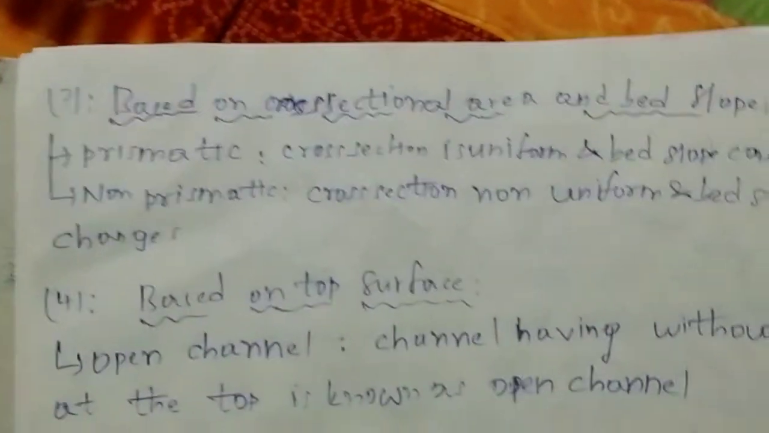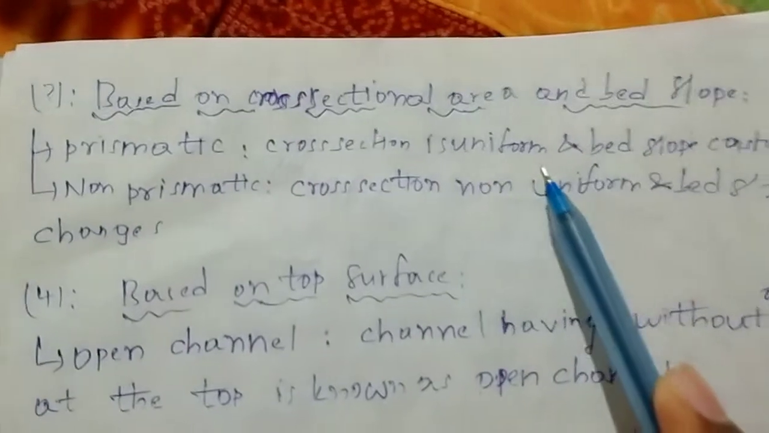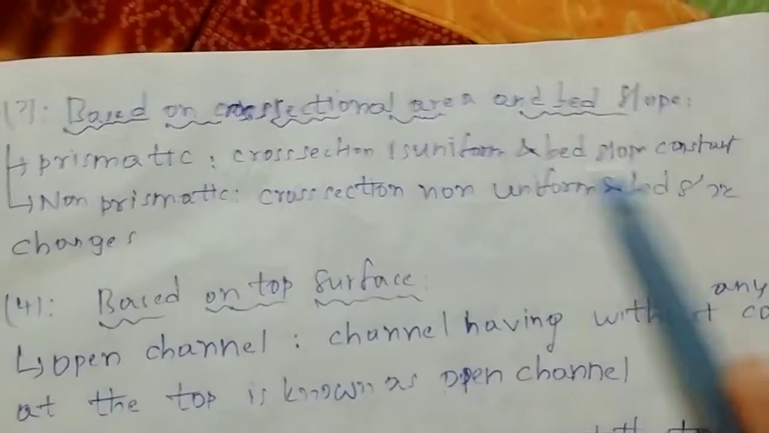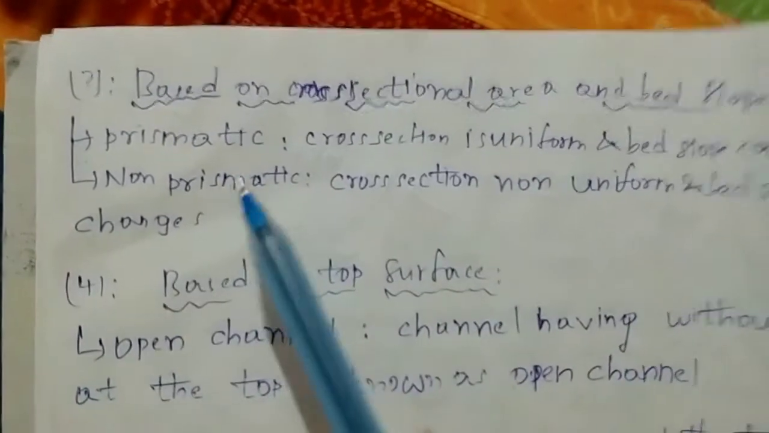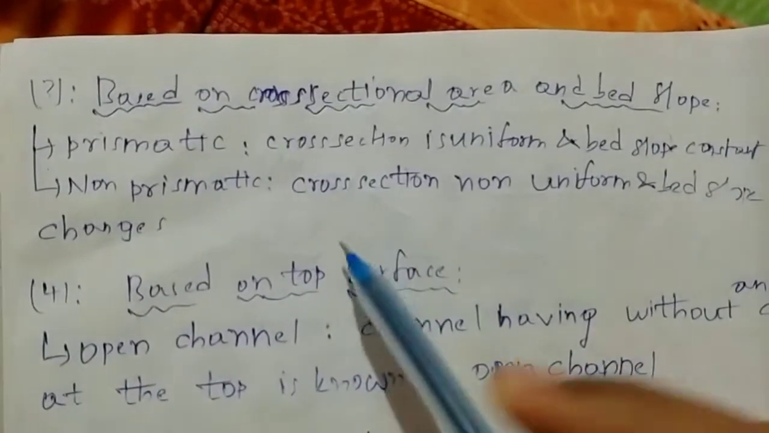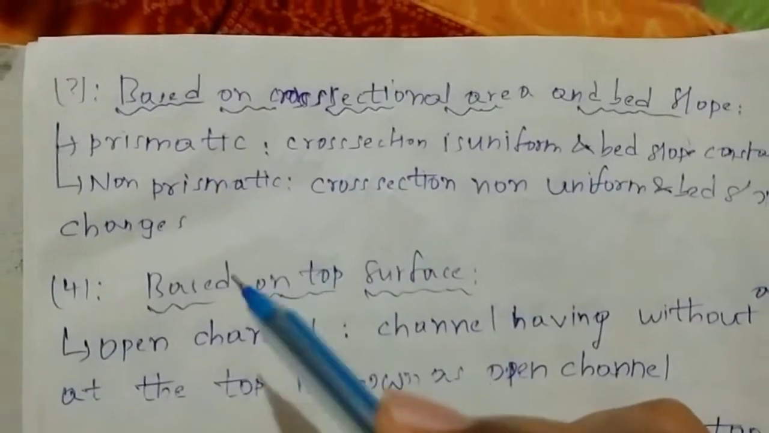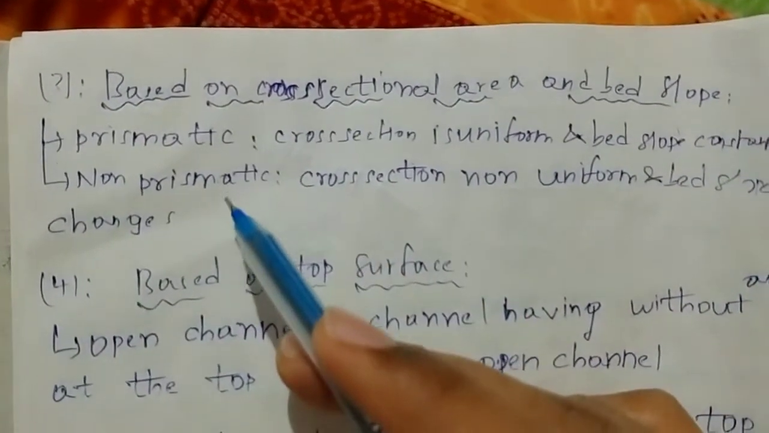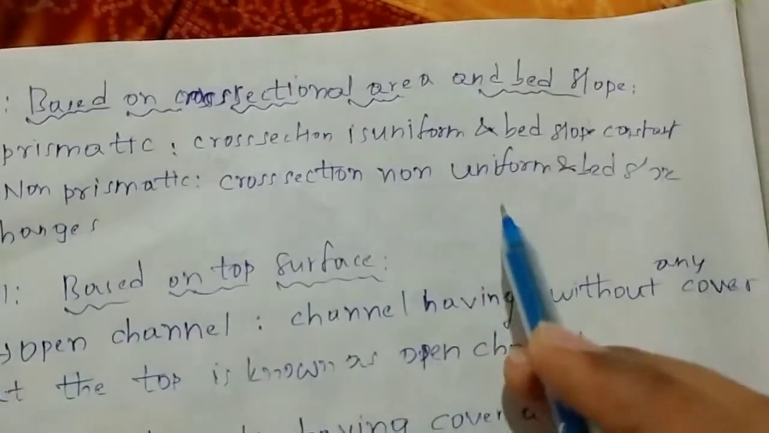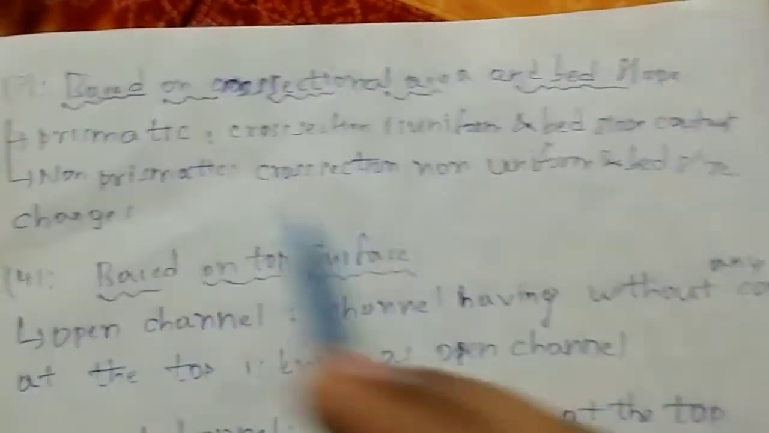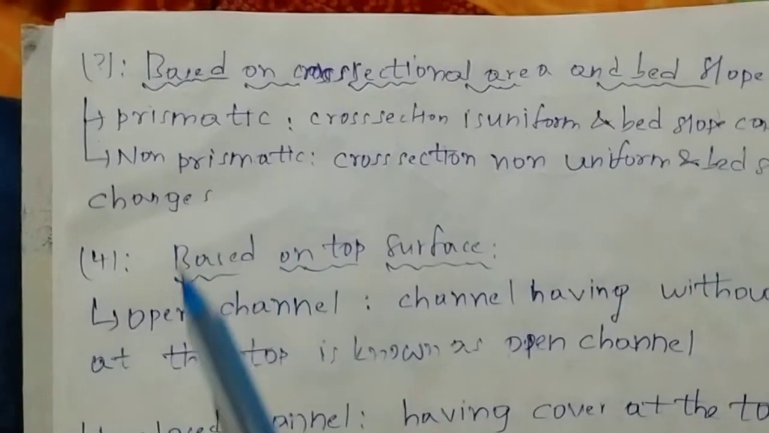That means if the channel has a uniform cross section and the slope is constant, that channel is known as a prismatic channel. A non-prismatic channel is vice versa, that means opposite to the prismatic channel. That is, the cross section is non-uniform and the bed slope changes. That type of channel is known as a non-prismatic channel.